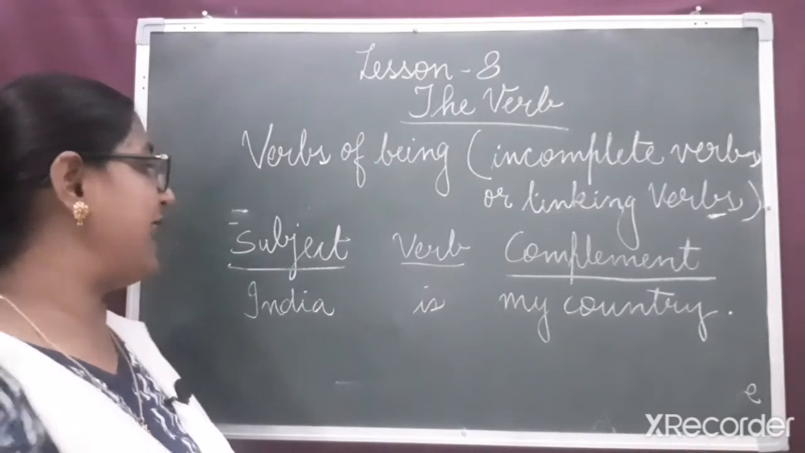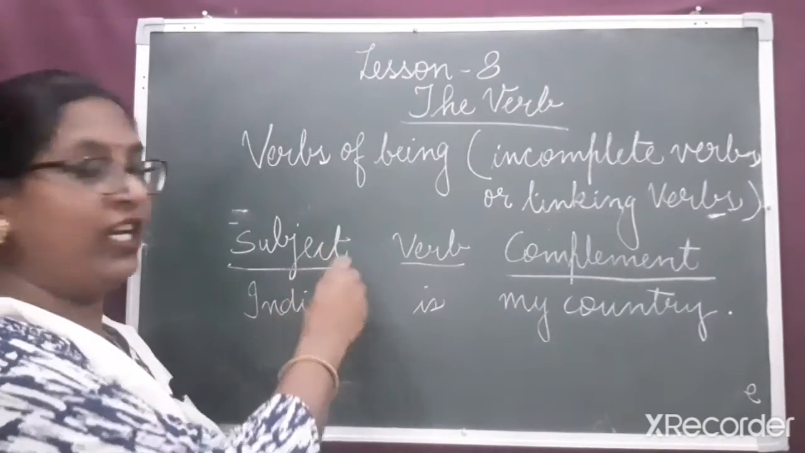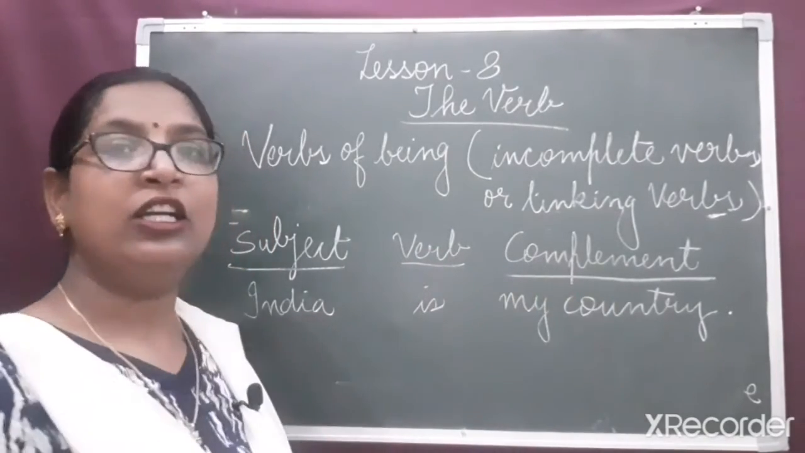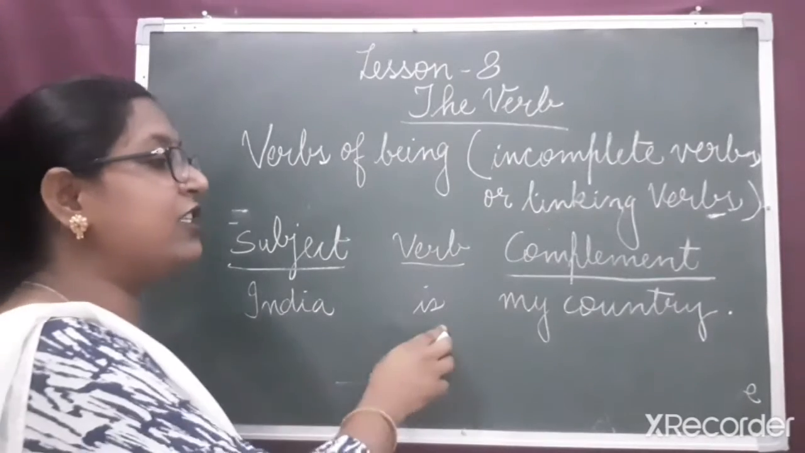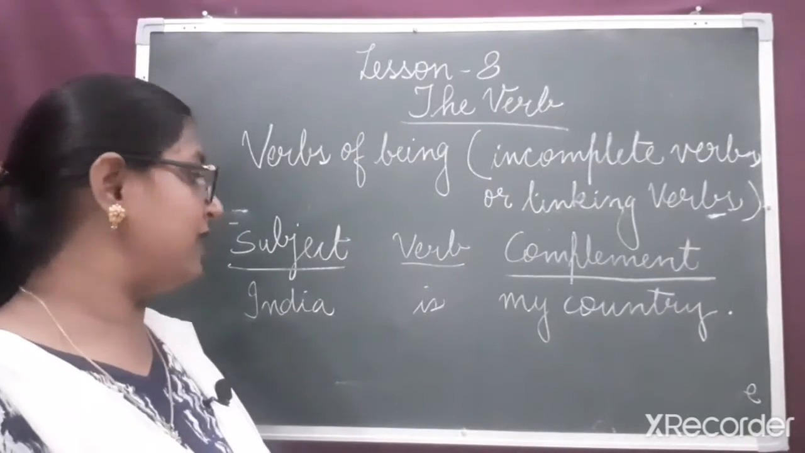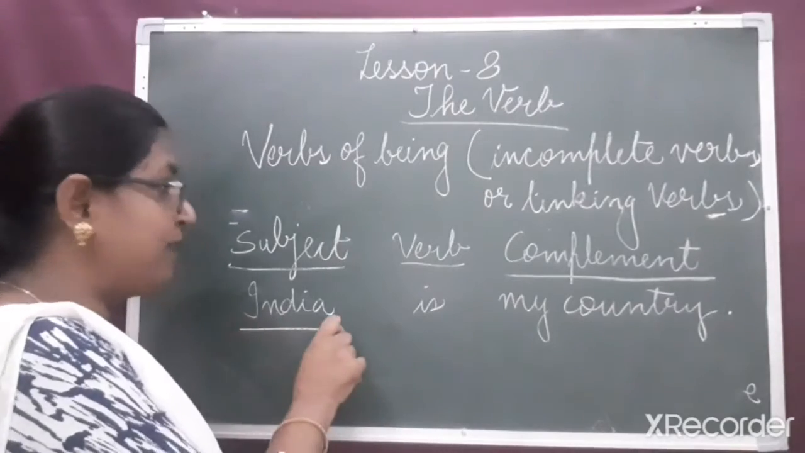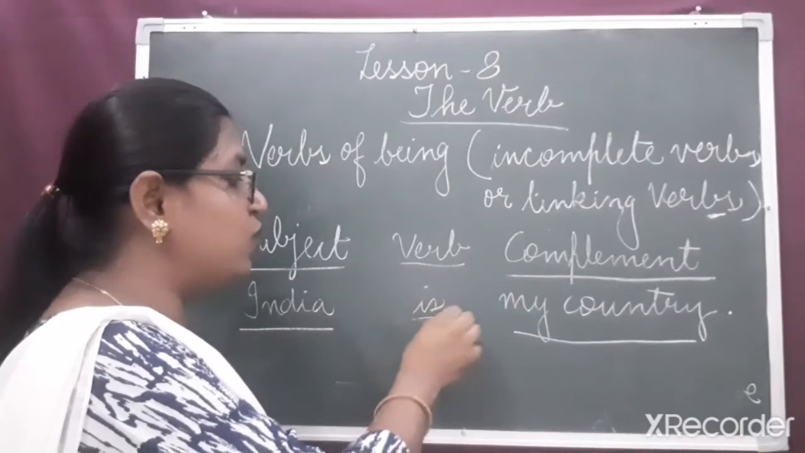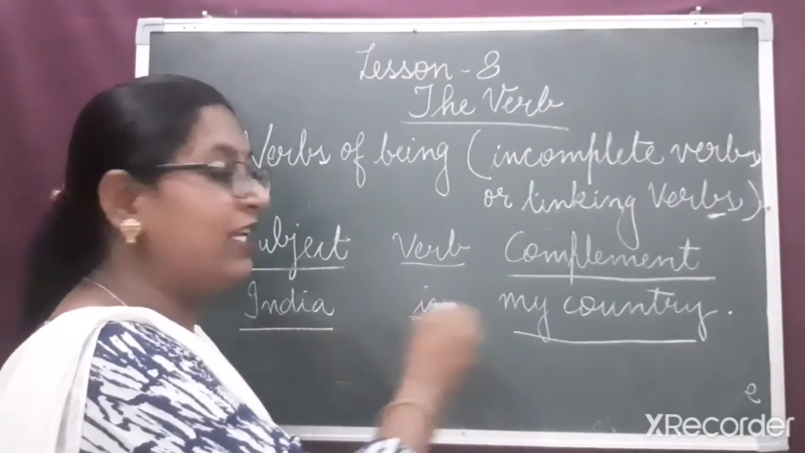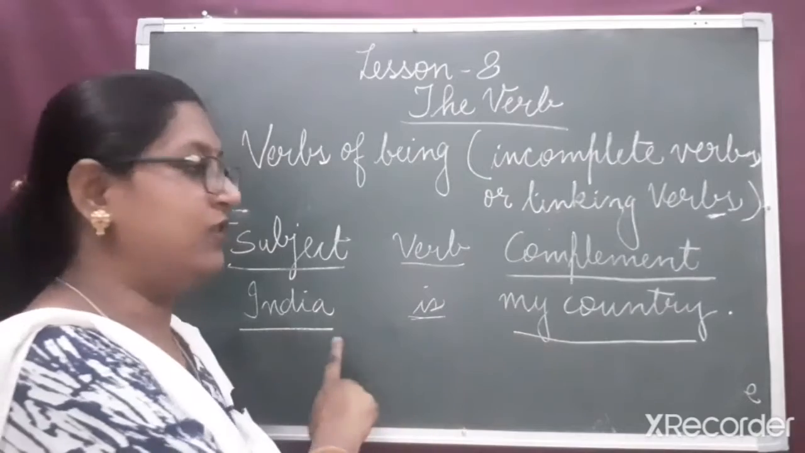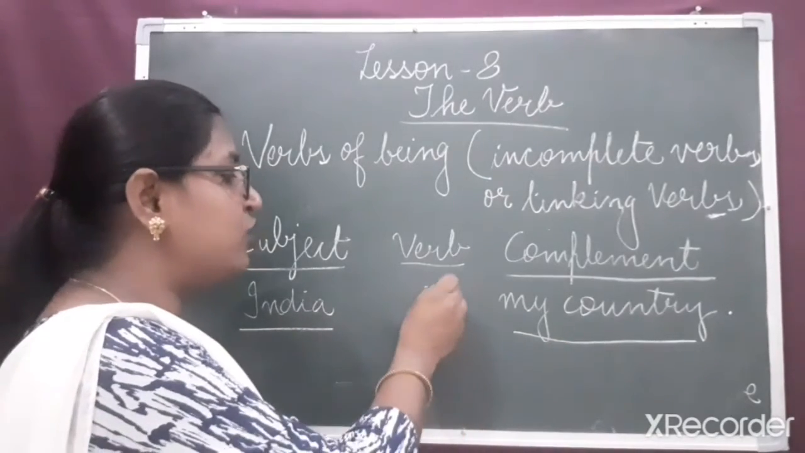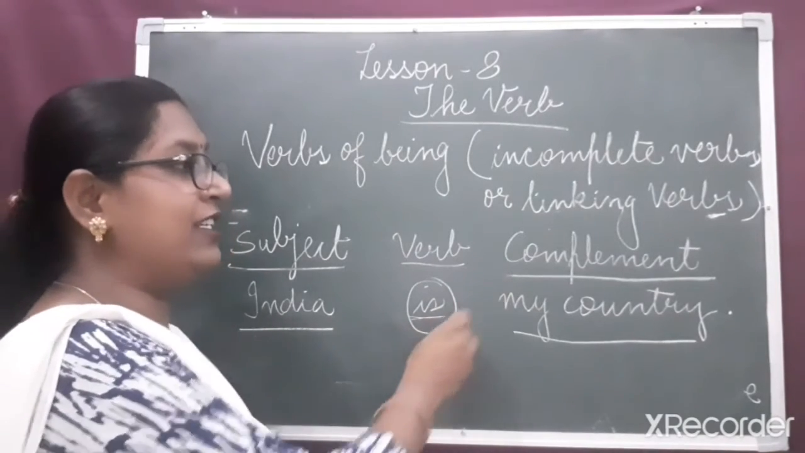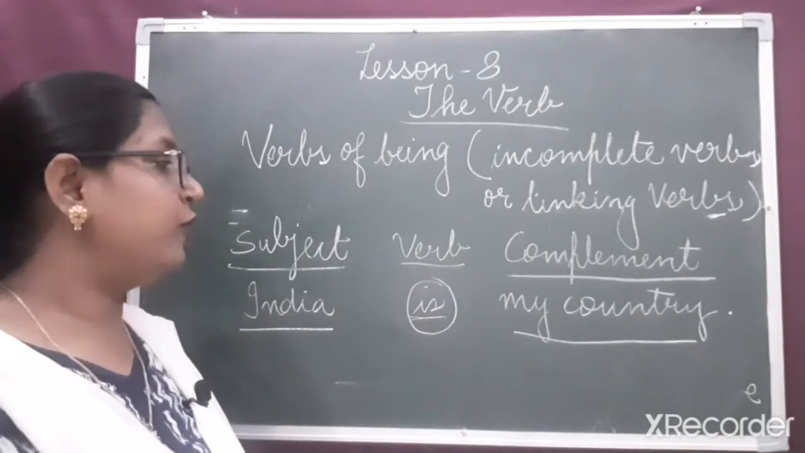Let us see this example. India is my country. India is the subject, is the verb, my country is a complement. In this sentence, we can see the subject and the complement are joined with this verb. Is links the two parts of the sentence, subject and complement. So the verb is, it is a verb of being and it is also known as a linking verb.